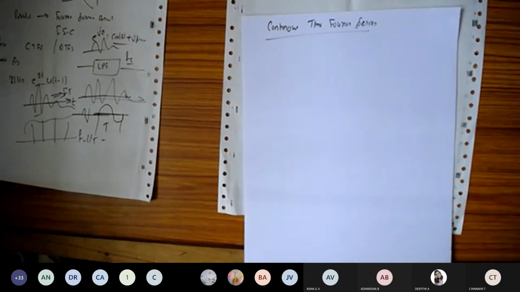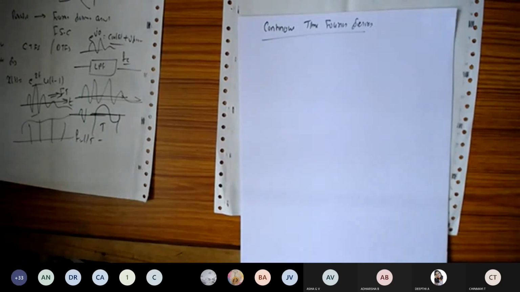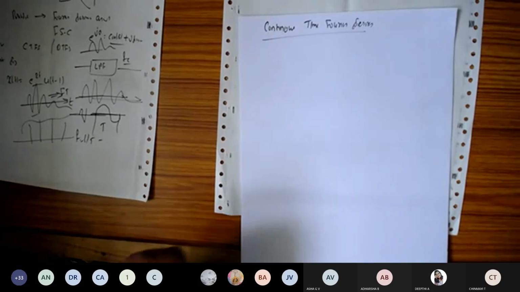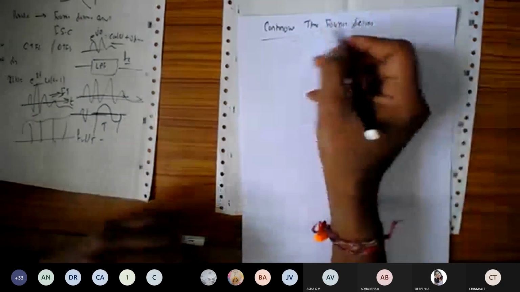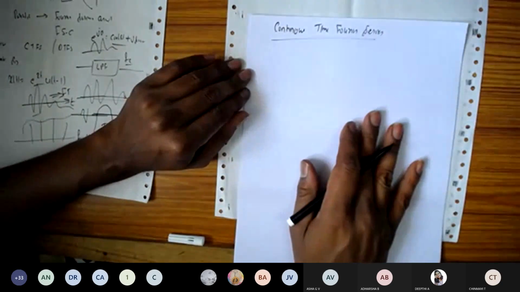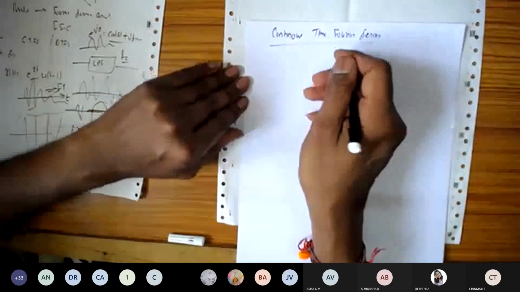Around the 1820s, in 1829 I guess, he invented the Fourier series in order to model electrical systems.